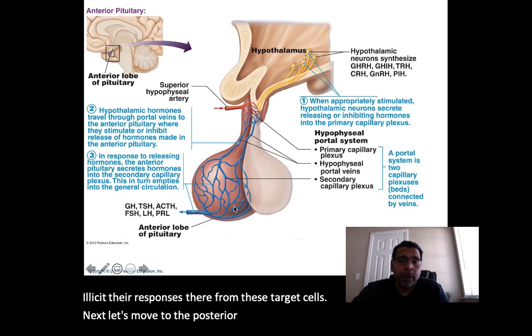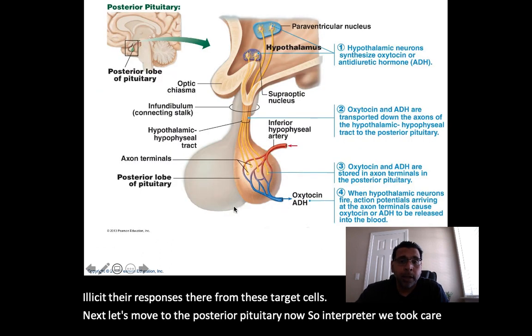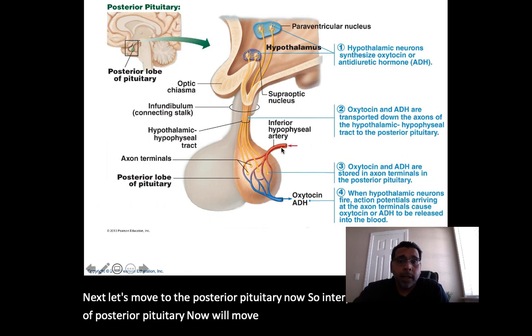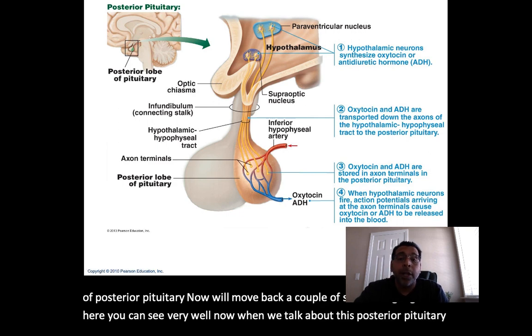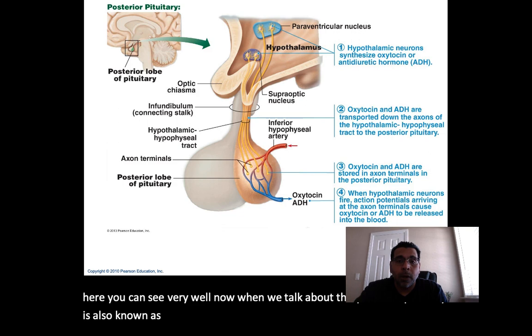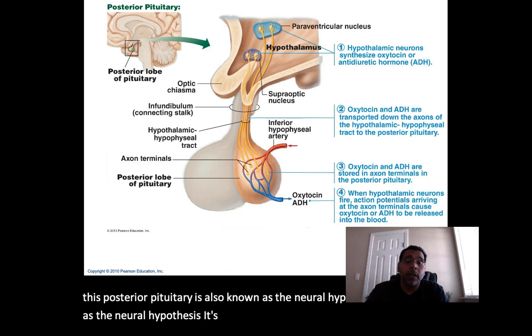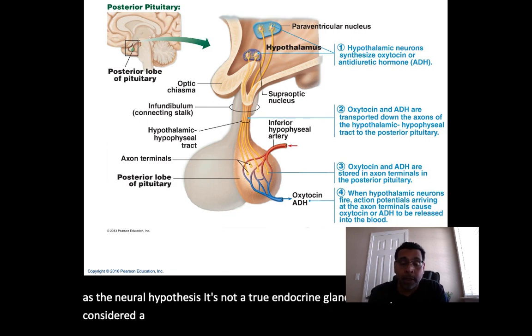Next, let's move to the posterior pituitary now. So anterior pituitary we took care of. Posterior pituitary now, we'll move back a couple of slides, is highlighted here. You can see very well now. This posterior pituitary is also known as the neurohypophysis. It's not a true endocrine gland. Basically, it's considered a storage unit, this posterior pituitary.